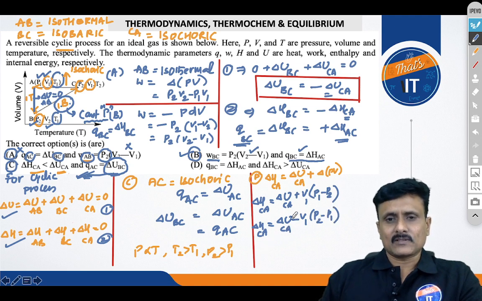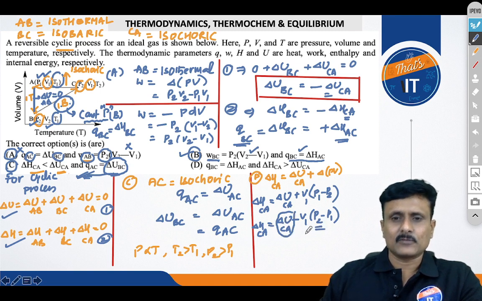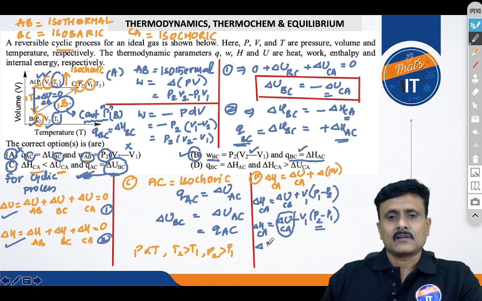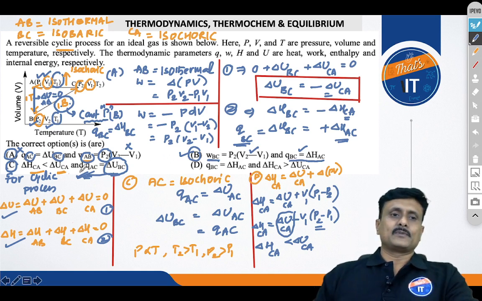From this you can make out that this value is greater, because we are subtracting some positive value from this. That means delta H of CA is less than delta U of CA. Wow. So this is the beauty of this question.